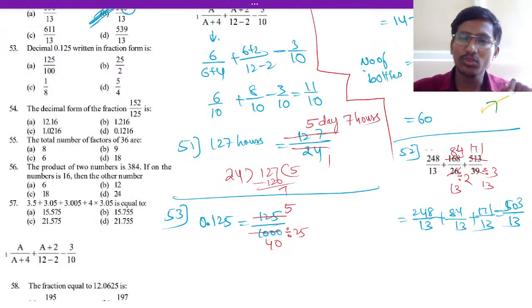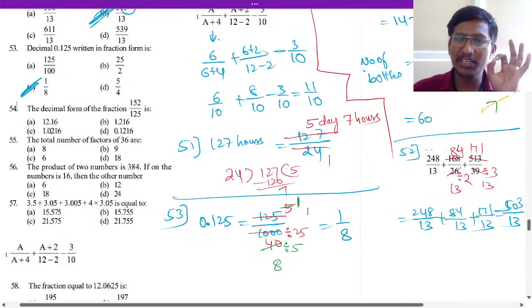So 5 by 40. Again you can divide by 5. 5 1s are 5, 5 8s are 40, so the answer is 1 divided by 8, option C for the 53rd question.